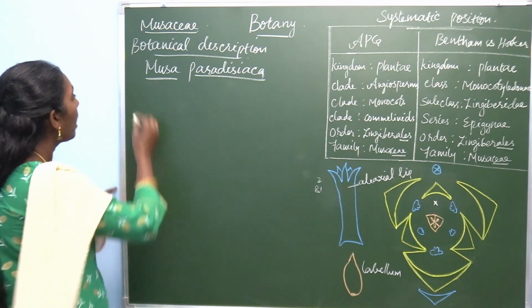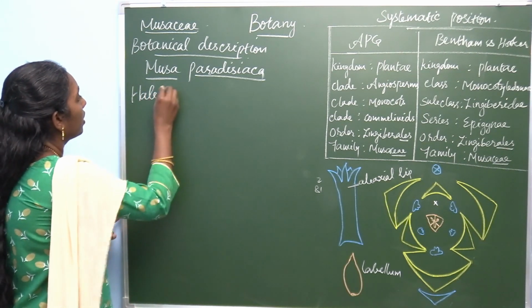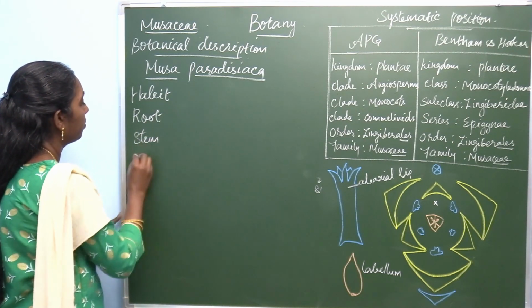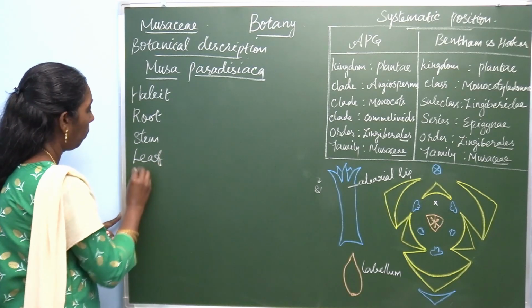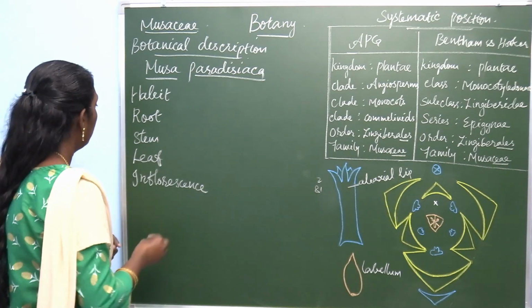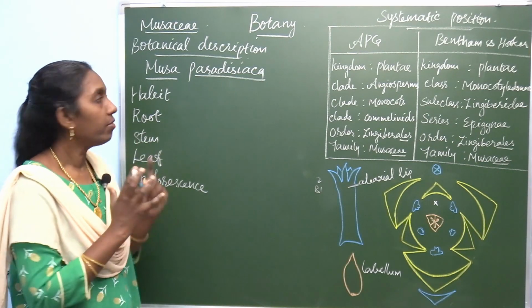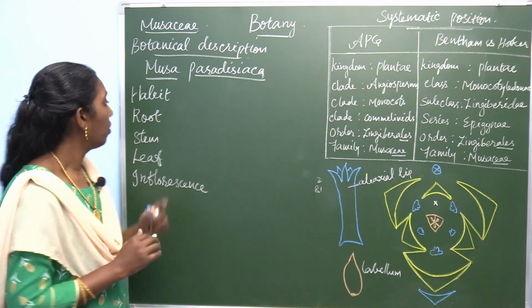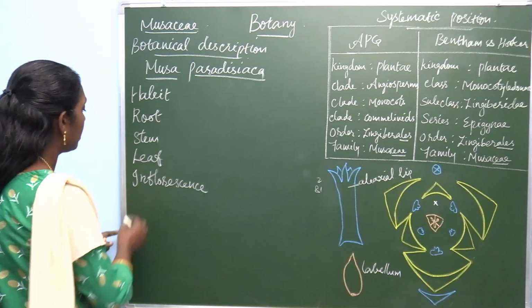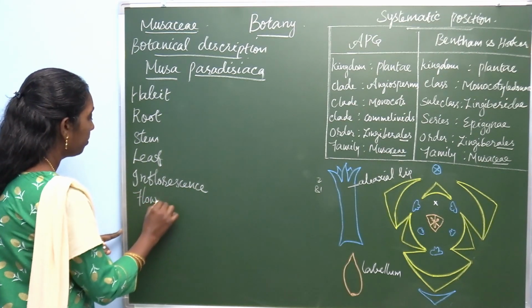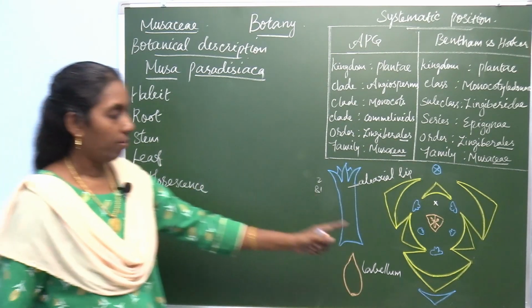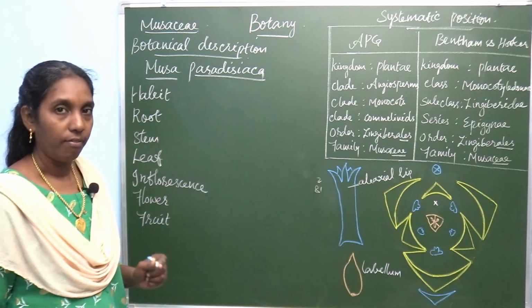First, you write about the habit, under which habit this species belongs to. Then the root, stem, leaf, inflorescence. Then describe the flower, fruit, and draw the floral diagram and write the floral formula.